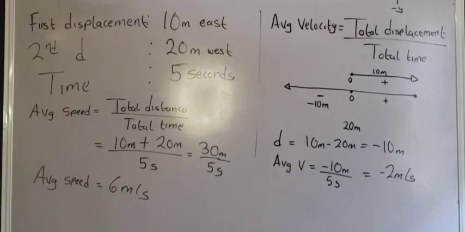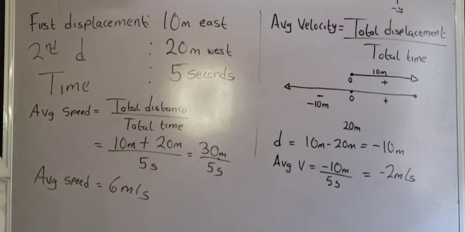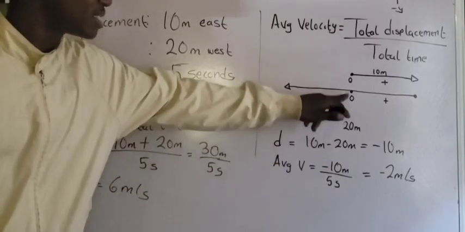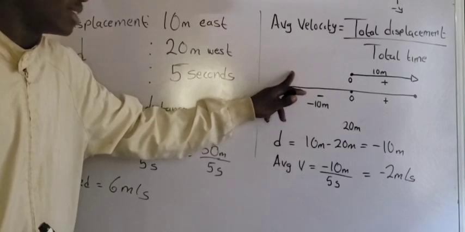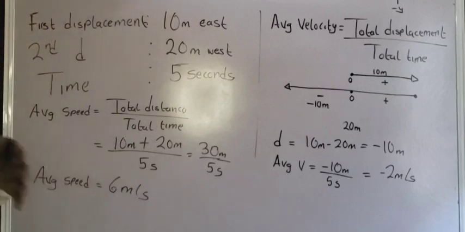Because speed refers to the distance traveled by the object all over time taken, and the distance is the total length traveled by the object. We are not taking into consideration either positive or negative sign. Are you getting it? But in displacement, we are talking about the shortest distance traveled by the object. So the shortest distance traveled by this object is what? The distance from this place to this place. Are you getting what I'm saying? So that is why we have minus 10 here. Please, I want you to take note. Velocity can be positive or negative, but speed cannot be negative. Speed can only be positive. That is another thing I want you to note.